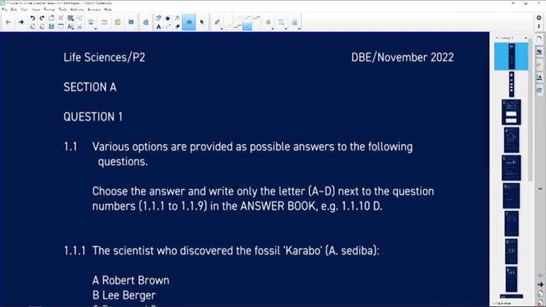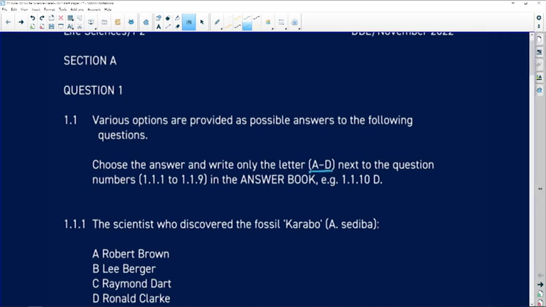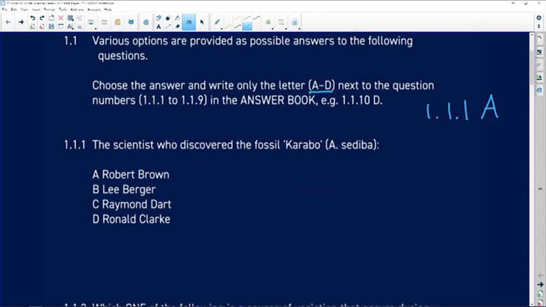1.1. Various options are provided as possible answers to the following questions. Choose the answer and write only the letter next to the question. So you would write the question number and then you would write the letter nice and clearly, block capital letters. So our first question, who was the scientist who discovered the fossil Karabo?